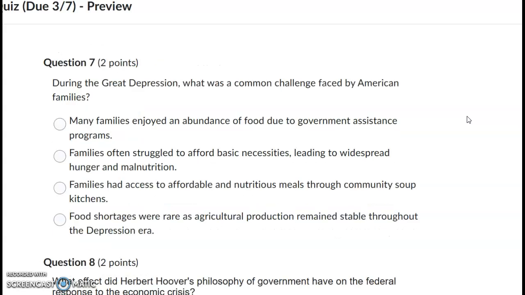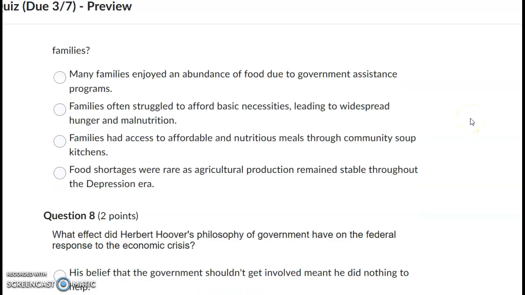Question number 7. During the Great Depression, what was the common challenge faced by American families? Many families enjoyed abundance of food due to government assistance programs. Families often struggled to afford basic necessities, leading to widespread hunger and malnutrition. Families had access to affordable and nutritious meals through community soup kitchens. Food shortages were rare as agricultural production remained stable throughout the Depression era.